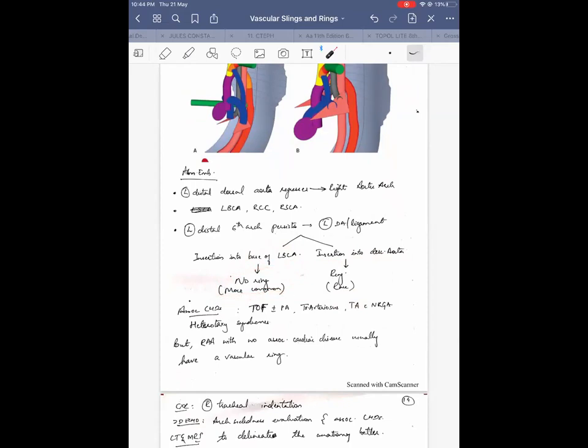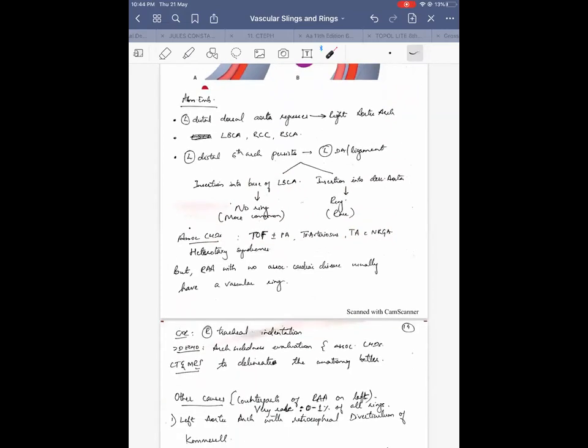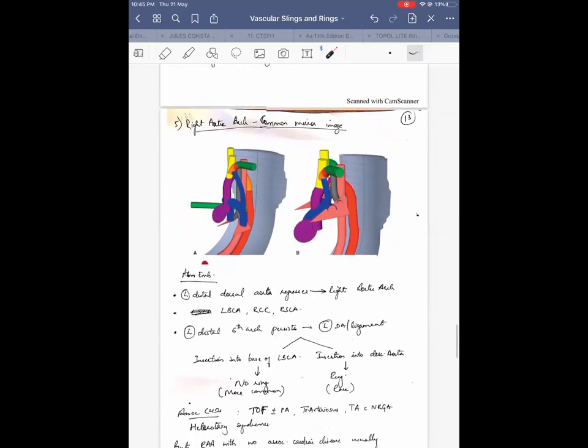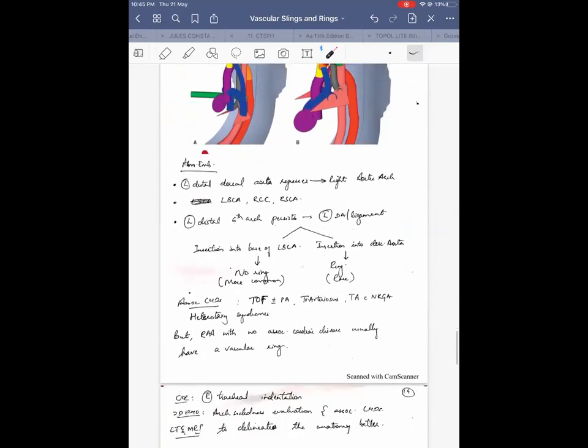That is more common. So the associated CHDs, as we know, are TOF plus pulmonary atresia, truncus arteriosus, tricuspid atresia, when they are associated with normally related great arteries, and they can have a right aortic arch with mirror image. This is common mirror image. What is true mirror image? I'm just telling you, this is not a cause of vascular ring, but a right aortic arch with true mirror image will have the ductus also on the right. So that can never produce a vascular ring, because the arch is on the right and the ductus is also on the right. This one is called common mirror image because the left ductus is more commonly found.